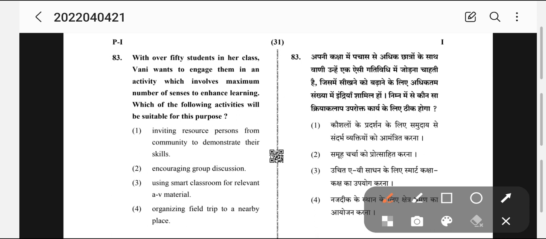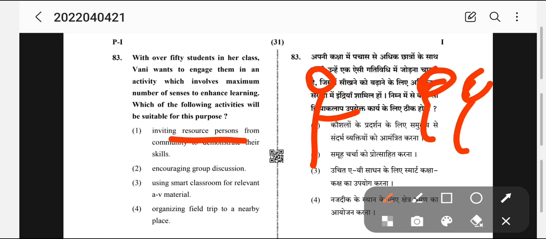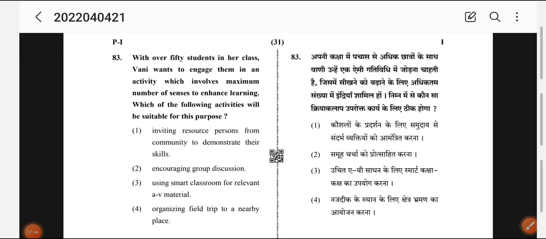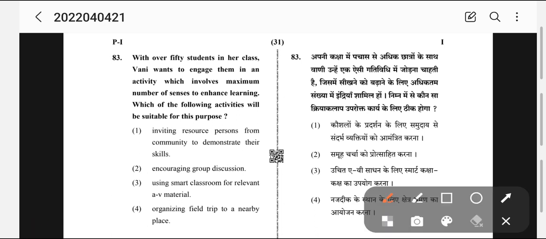So we'll see. Invite a resource person from the community to demonstrate their skill. If we are inviting some person, he will show it to the class. But they may or may not be excited. Encourage group discussions, but it will be only oral. Use smart class for relevant audio visual material. Okay, this seems to be right. Organize a field trip. See, this is also an interesting thing, but this may or may not be right. So we need to check the other options also.